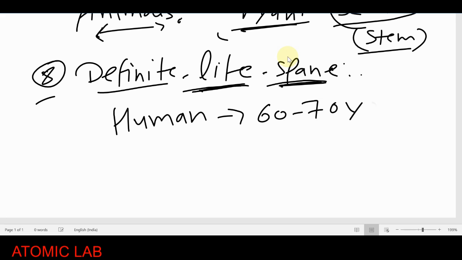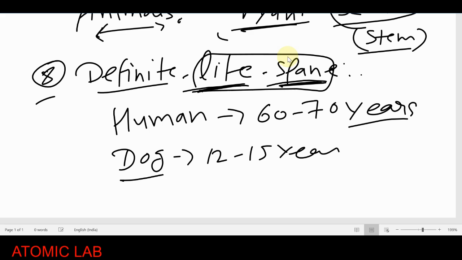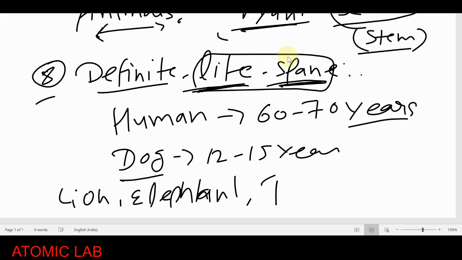Every animal has a certain life period. They have a certain life span, known as the life span of that particular animal. You can find the life span of the dog: you will find the dog has almost 12 to 15 years. Similarly you can search by yourself the life spans of the lion, the elephant, and some other animals.